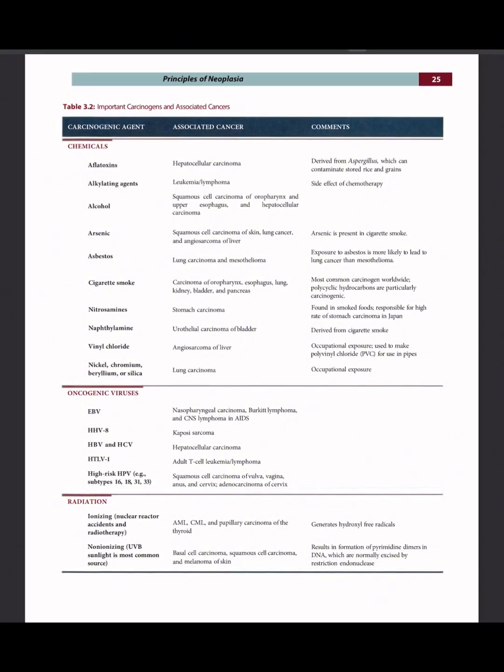Next, we have radiation and carcinogenic agents. We have ionizing, non-ionizing, ionizing from nuclear reactor accidents and radiotherapy. Associated cancer is acute myeloid leukemia, chronic myeloid leukemia, and papillary carcinoma of the thyroid, and these generate hydroxyl-free radicals. Non-ionizing, most common source is ultraviolet B sunlight, is associated with basal cell carcinoma, squamous cell carcinoma, and melanoma of the skin. Results in formation of pyrimidine dimers in DNA, which are normally excised by restriction endonuclease.